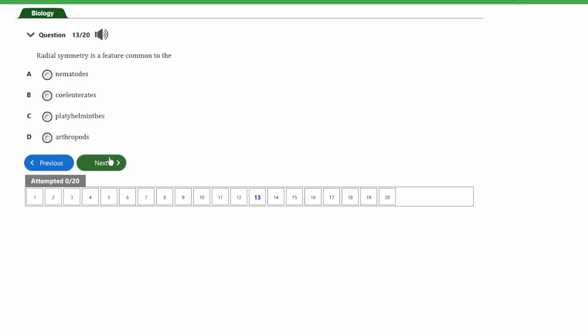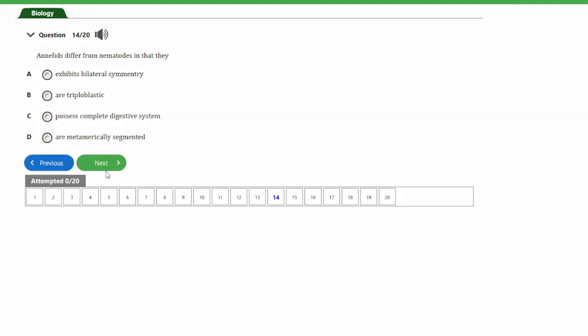If you divide them from any angle on their surface, but making sure that it's passing the central axis, you will find similar features in both the first and the second division. So that's what we mean by radially symmetrical. So the answer to this question is option B.